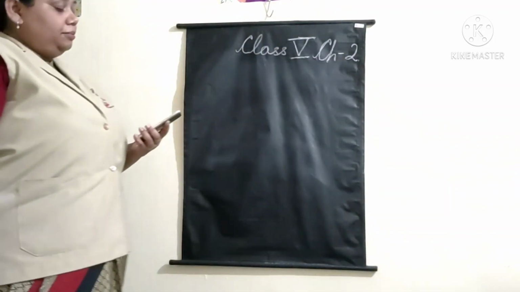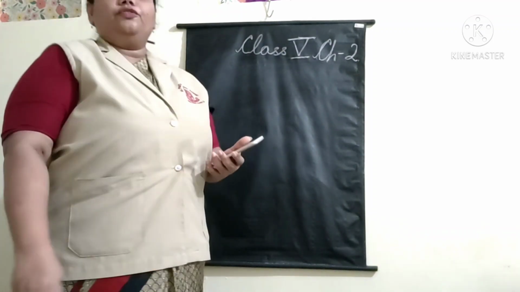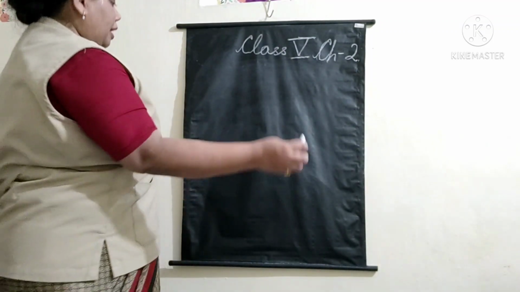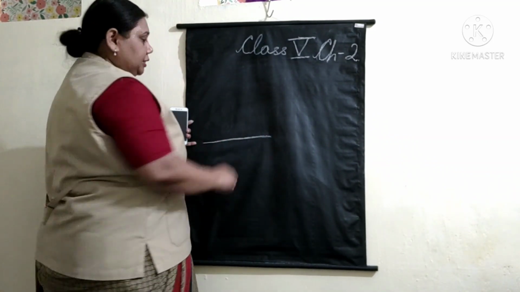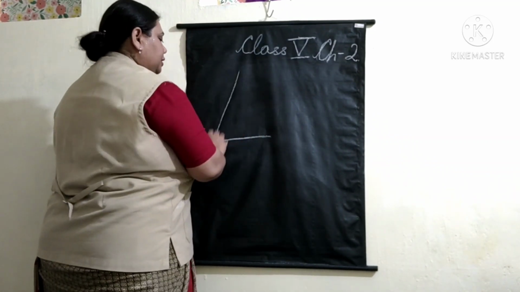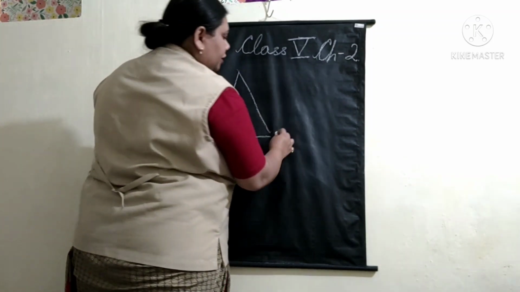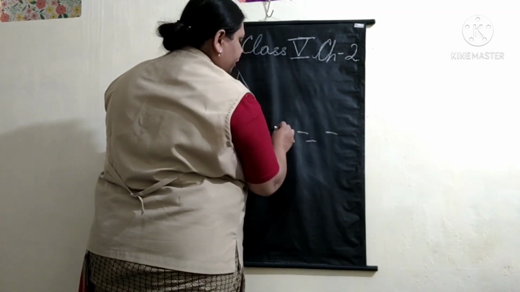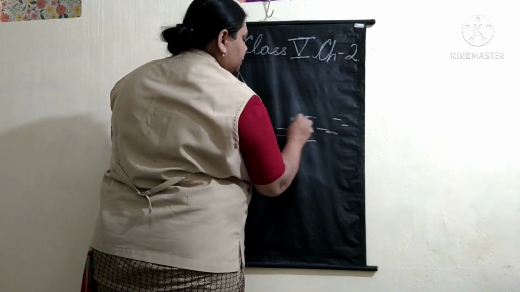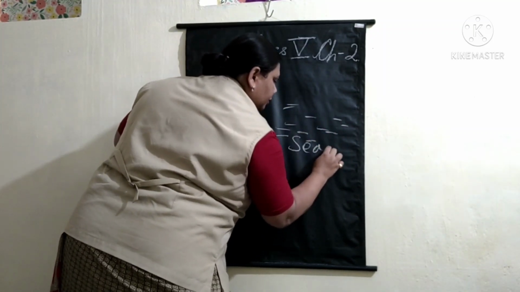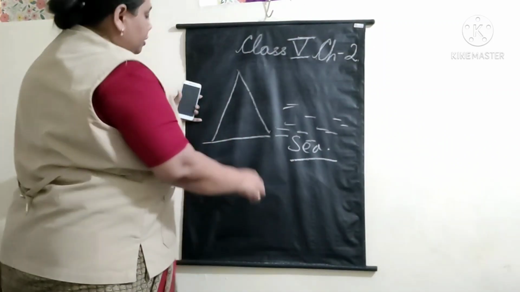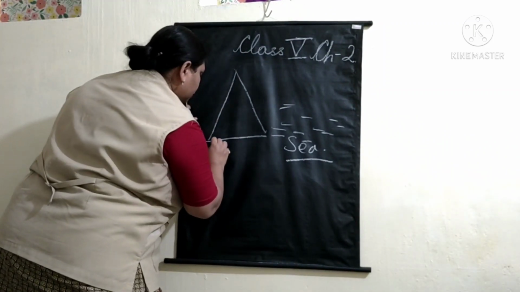Okay, we come to the phenomena. Now what happens is there is land. On the land there is a mountain, and here we have the water body. Say the sea is here, and here we have the mountain or the hill.